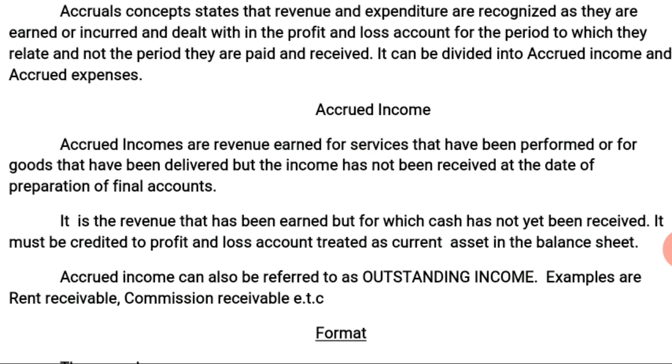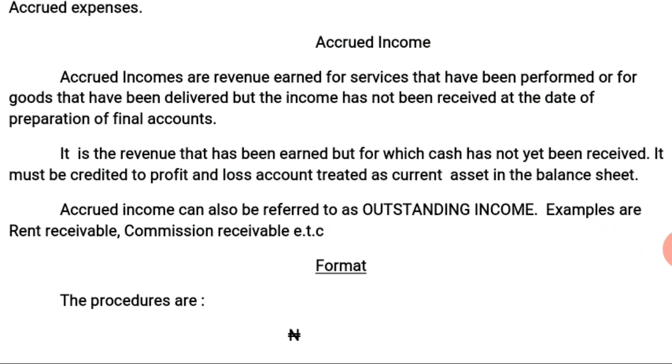Accruals can be divided into accrued income and accrued expenses. Accrued income.